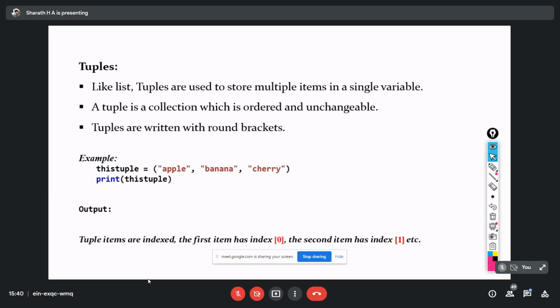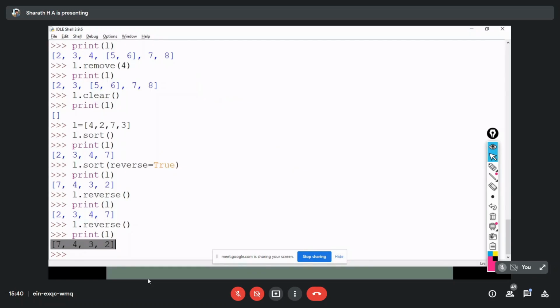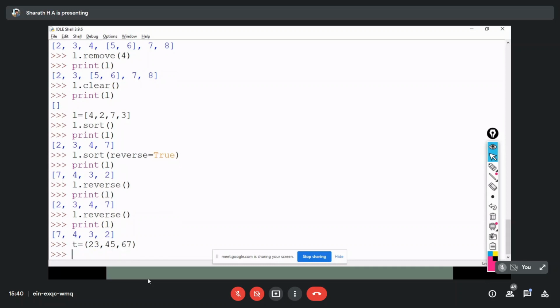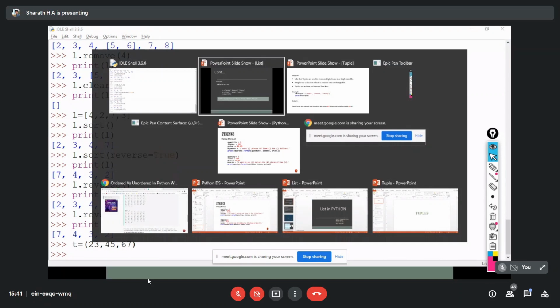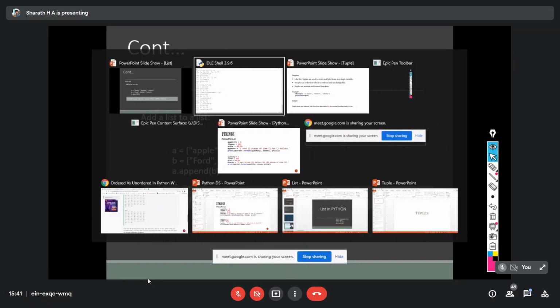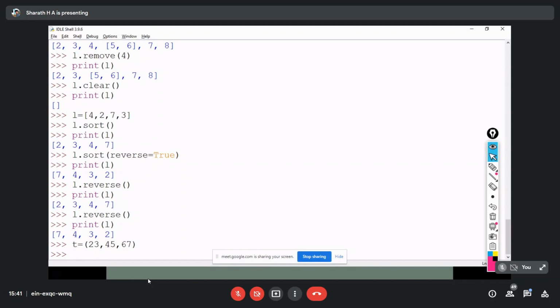So here you can see, if I print this tuple and execute. T equals, which bracket are we supposed to use, parentheses or square brackets, for a tuple? Am I audible? Yes, sir. Okay, thank you. So tuples can be declared by using rounded braces. That is the syntactical difference between tuples and lists.